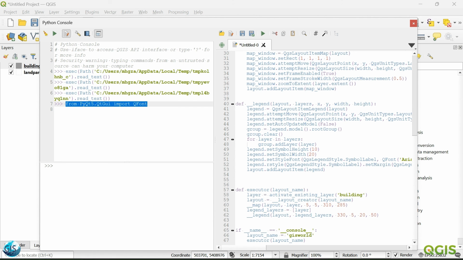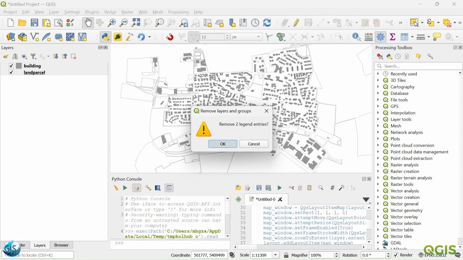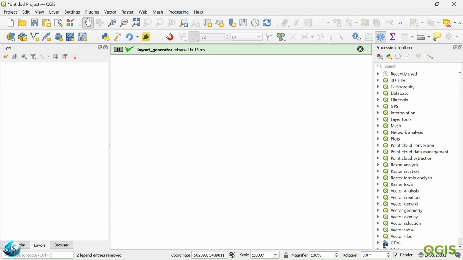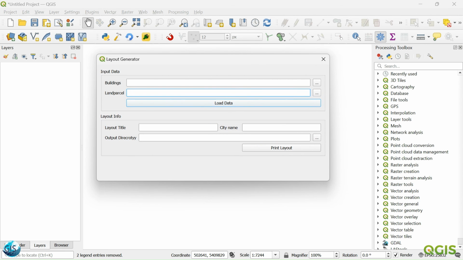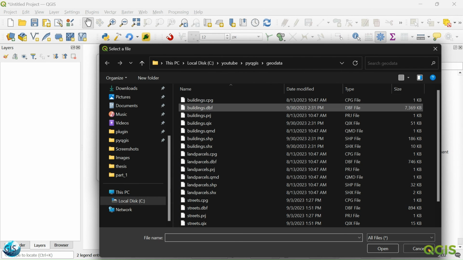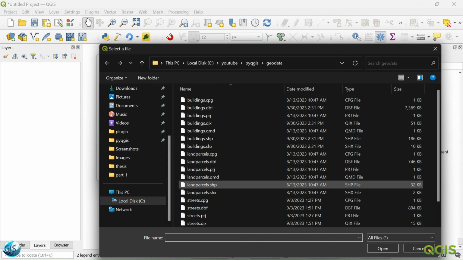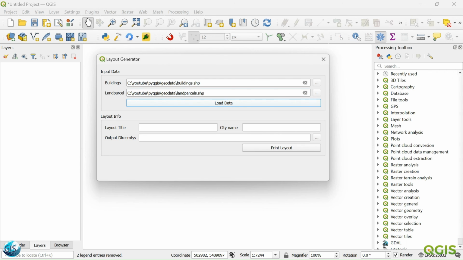We will go to our QGIS again. Maybe I can remove them. And again, first of all, I should rerun the plugin. Hopefully we don't have any problem. Great. Then I will click on this button. Buildings, land parcels, not this one, SHP.